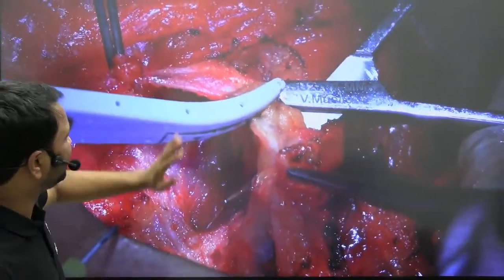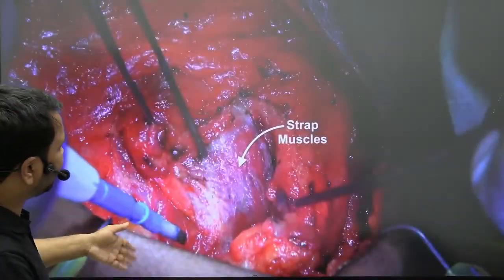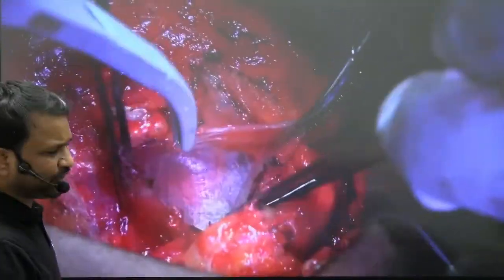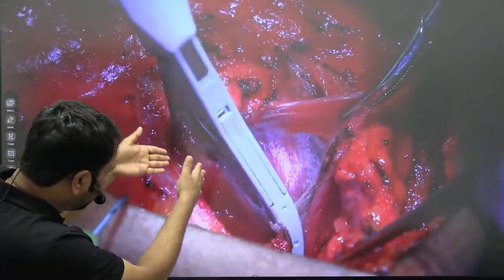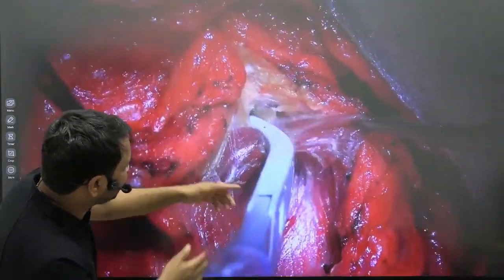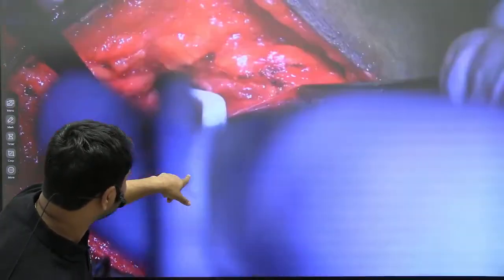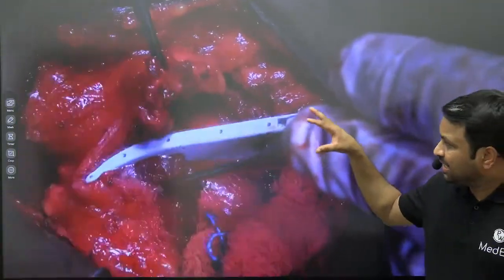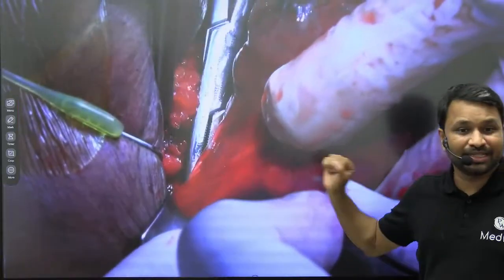So this is your jugular vein that we have clipped. I will usually isolate the jugular vein. Now you have exposed the strap muscles which are here. This is a LigaSure that we use. Slowly we're dissecting into the strap muscles, and you can see this guy. Where is this guy? Yeah, this is your thyroid gland, right? So slowly I'm going to dissect through. I am incising the strap muscles. I am now going to extract the entire component. Now I am exposing the thyroid gland, right?